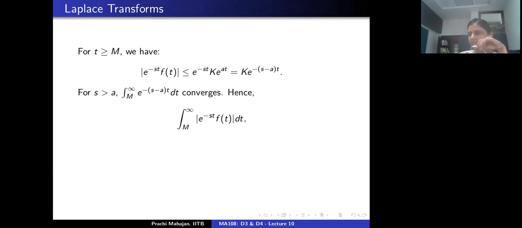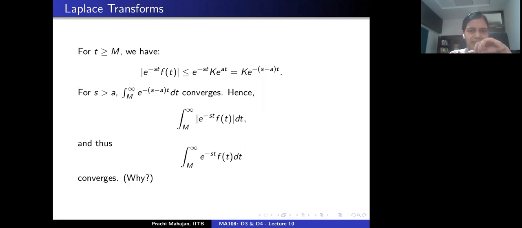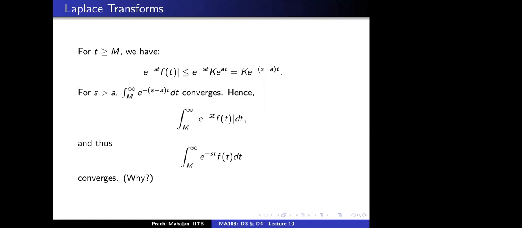So by comparison test for the improper integral, which was sort of not discussed but sort of handed out to you last time, one could interpret that this integral from m to infinity of the absolute value of exponential minus st f(t) converges. And this would allow that the same integral without the absolute values will also converge. Why is this the case? Because the second one is always less than the first one. So this is also true.